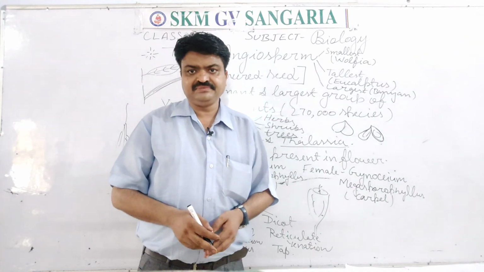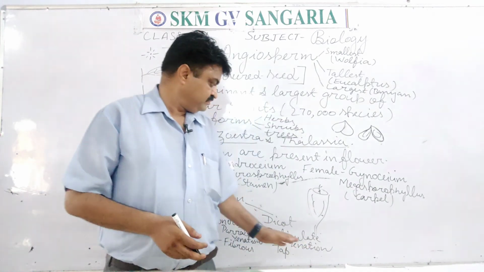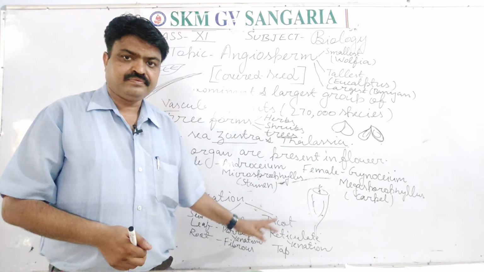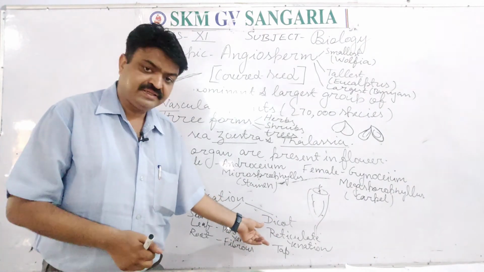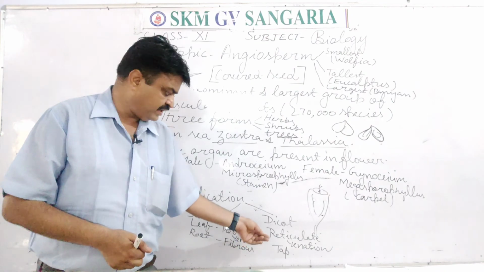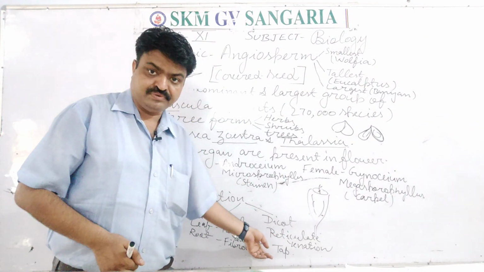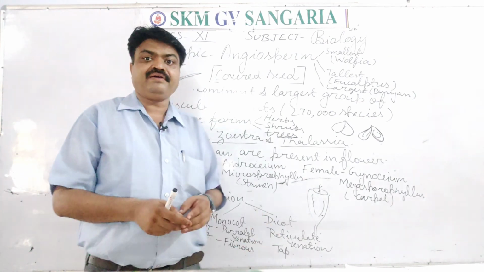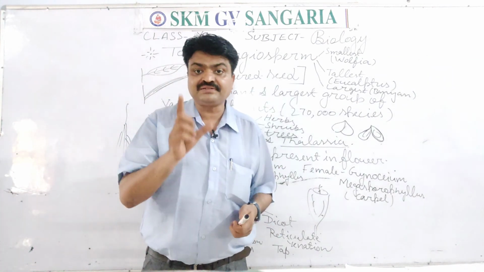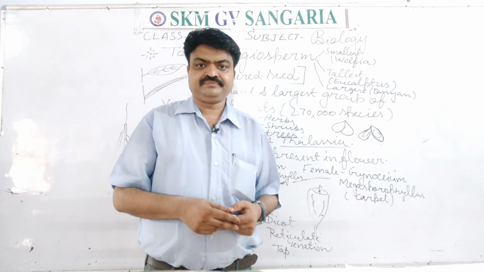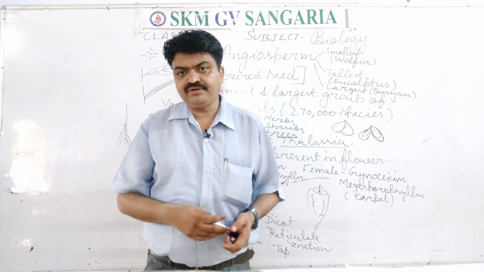Which type of venation and root do they have? They have reticulate venation and tap root, and with this they have two cotyledons, meaning their seed can be divided into two equal parts. So this is about the dicot.